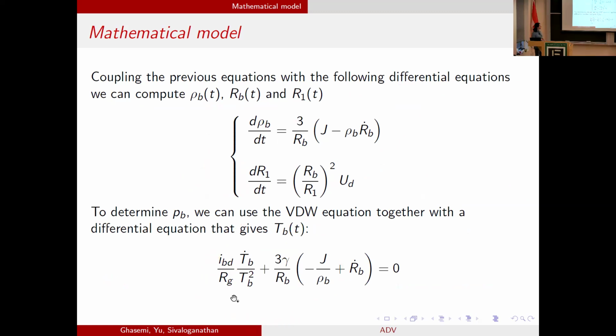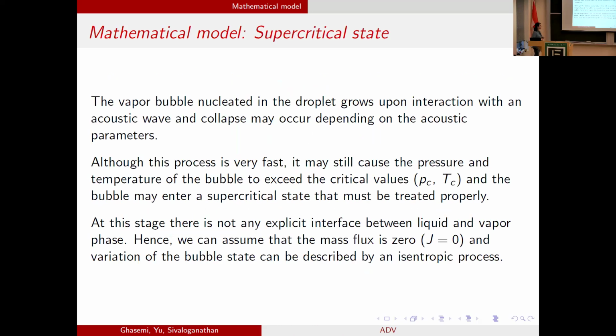The temperature of the bubble can be found from the differential equation for pressure and the Clausius-Clapeyron equation. And if everything is found correctly, then we can use the van der Waals equation to calculate bubble pressure. These are all good as long as a collapse does not happen and the bubble remains far from the supercritical state. What we should do after bubble collapse is actually what we wanted to do.